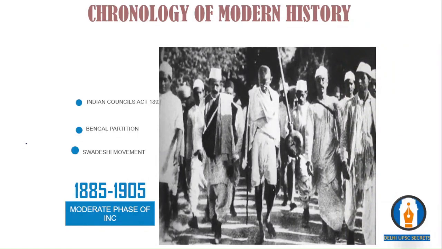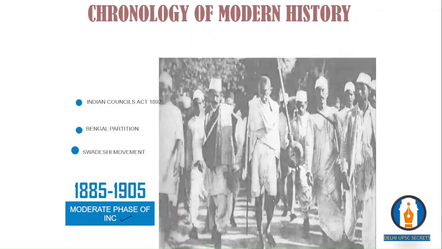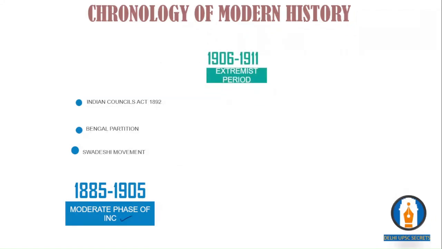So now you have two groups of people in the Indian National Congress. Number one is moderates and number two is extremists. Lal, Bal, Pal, we say. From 1906 to 1911 is the phase we call the extremist period, with extremist people coming and pressurizing Britain.